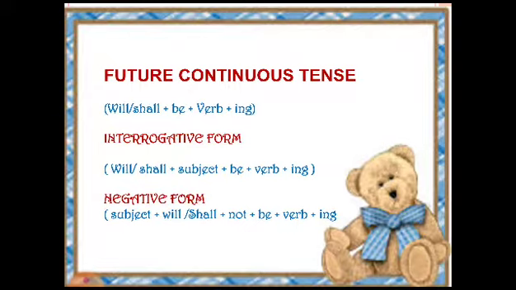The future continuous tense has will or shall plus be plus verb plus ing. The interrogative form has will or shall plus subject plus be plus verb plus ing. In negative form, we have subject plus will or shall plus not plus be plus verb plus ing.